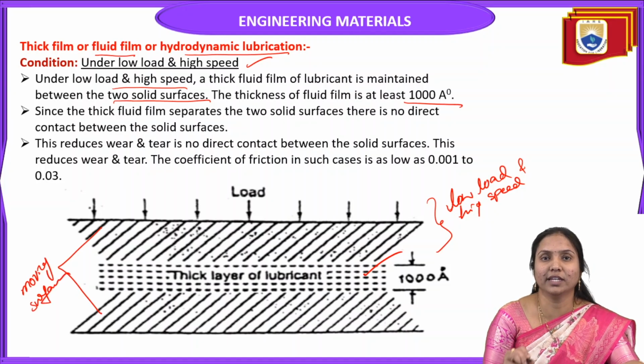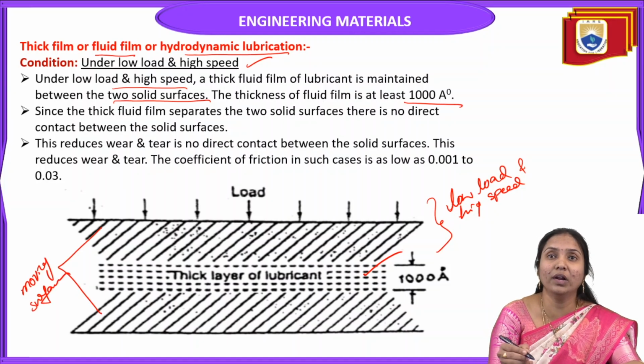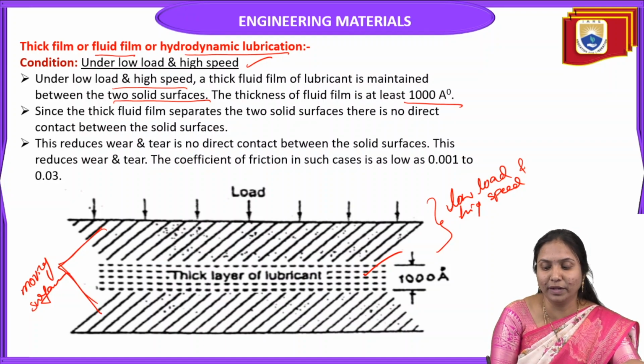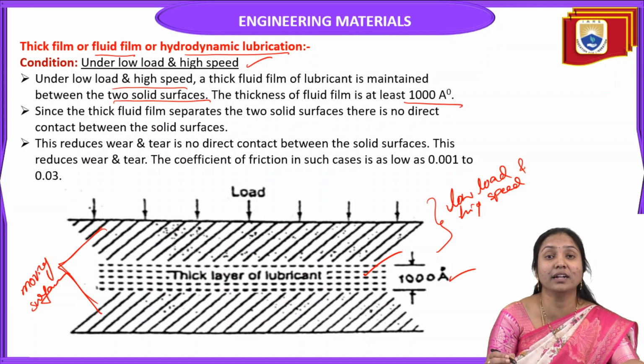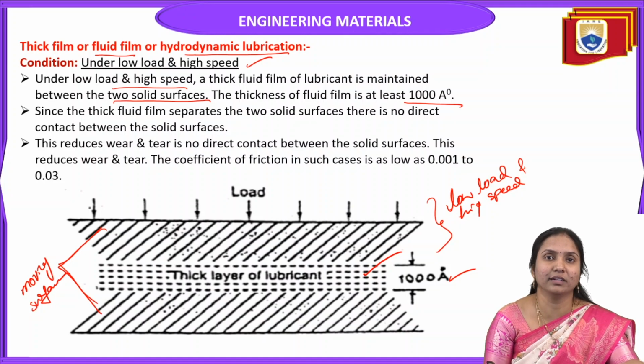So the thickness of the fluid film is at least 1000 angstroms.